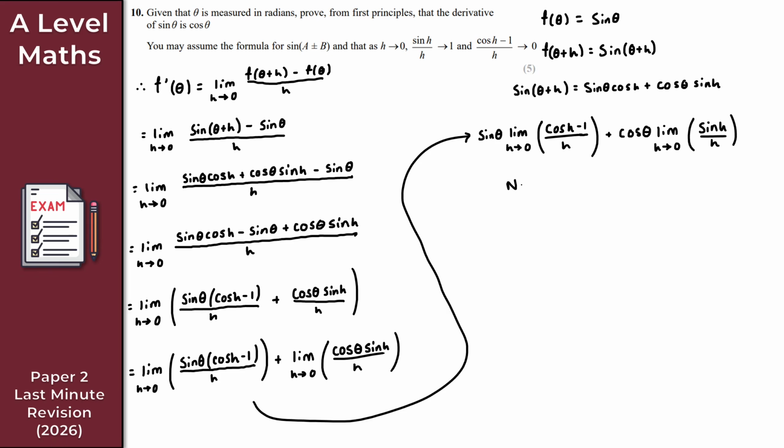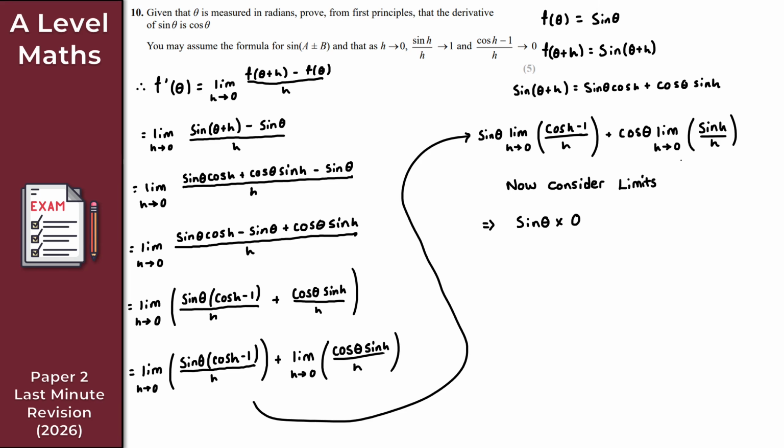So now consider limits here. Well, this limit here, as h tends to 0, is 0. So what I'm going to get here then is sine theta times 0, because the limit, as h tends to 0 here, of cos h minus 1 over h is 0.